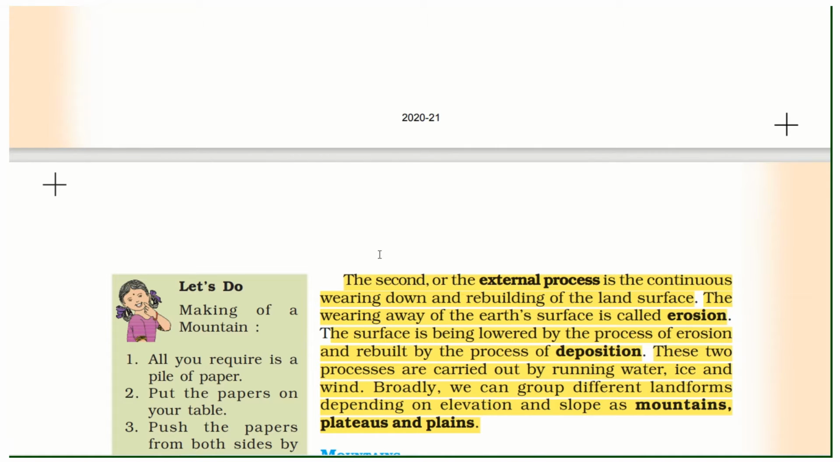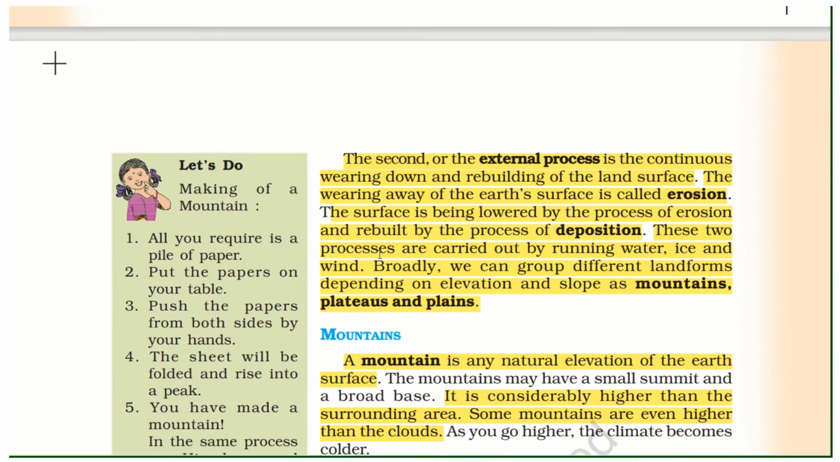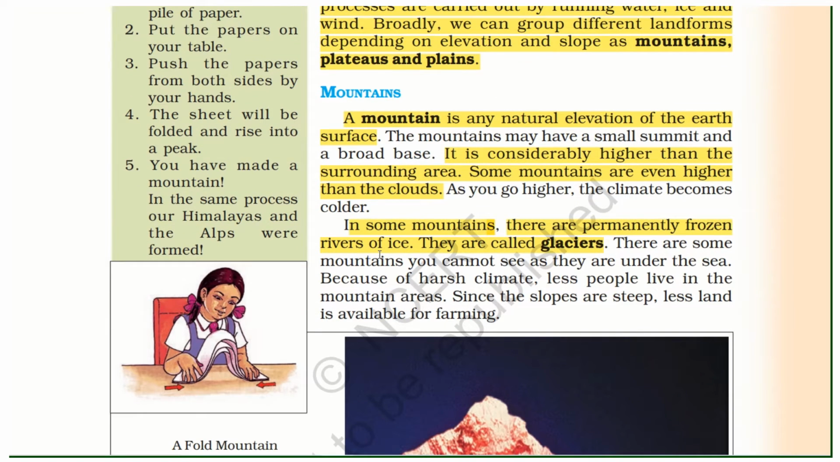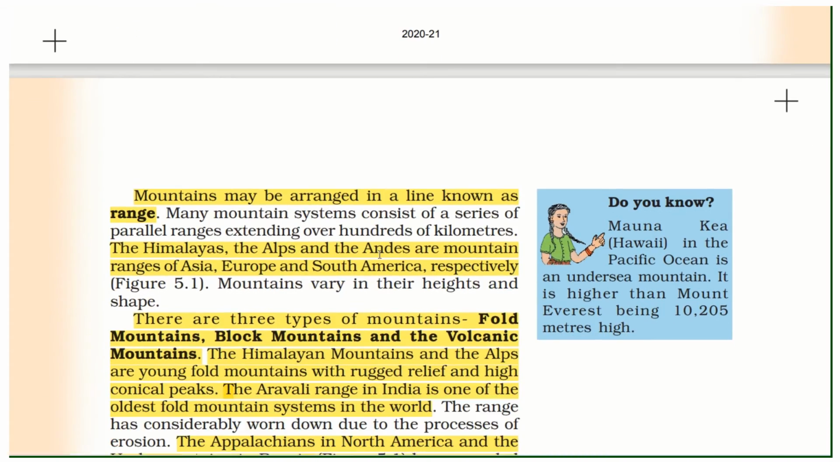Broadly, we can group different landforms, depending on elevation and slope, as mountains, plateaus and plains. Mountains. A mountain is any natural elevation of the earth's surface. It is considerably higher than the surrounding area. Some mountains are even higher than clouds. In some mountains, there are permanently frozen rivers of ice. These are called glaciers. Mountains may be arranged in a line known as a range. The Himalayas, the Alps, and the Andes are mountain ranges of Asia, Europe, and South America, respectively.